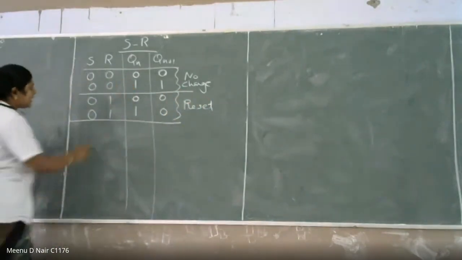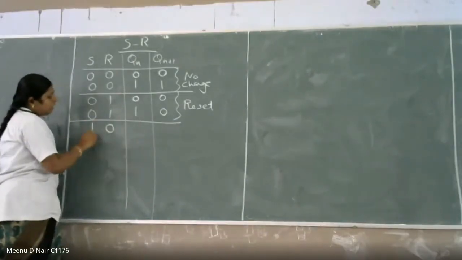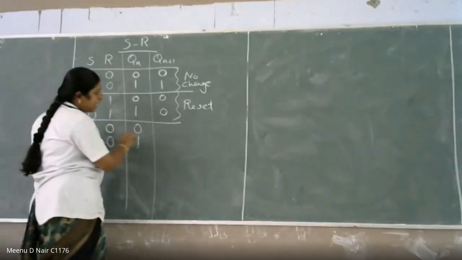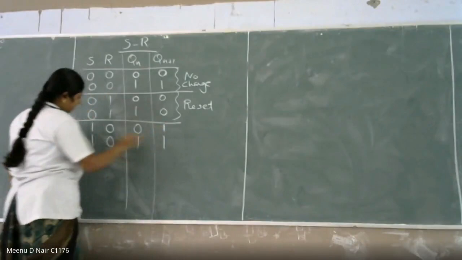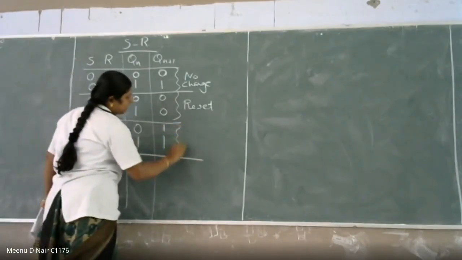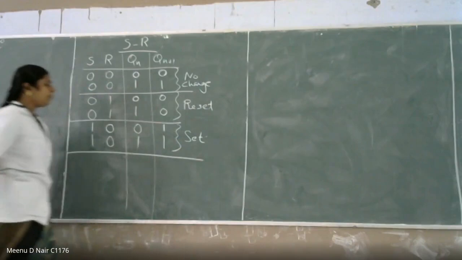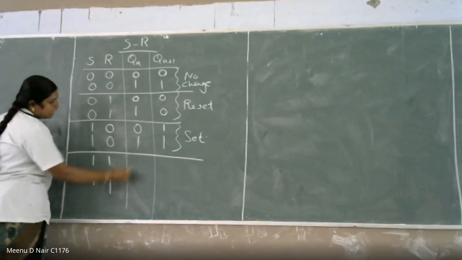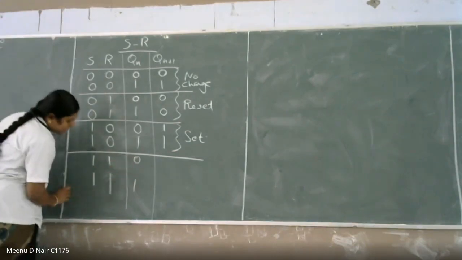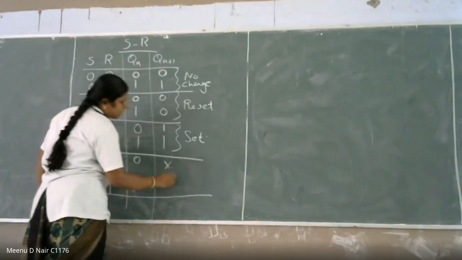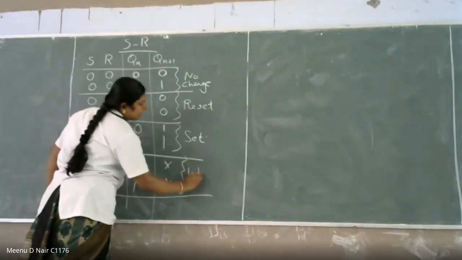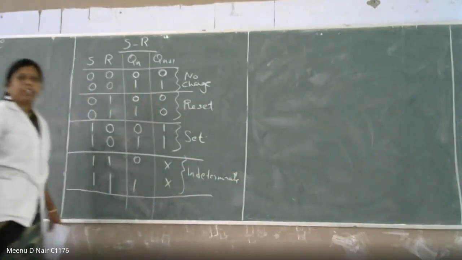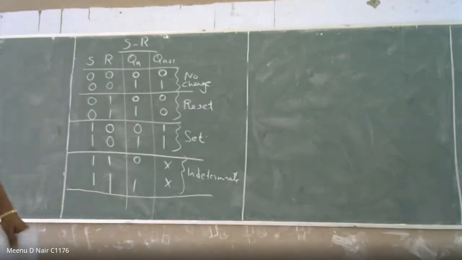Then what about the next condition? S is equal to 1, R is equal to 0. Then your present state can be either 0 or 1. So whatever be the present state, your next state will be 1. Okay, your next state will be 1. This is the condition for set. Then what about the next one? Next one is 1-1 condition. It can be 0 or 1. So you do not know what is the next state. It is indeterminate condition. This is indeterminate condition. This is what is for S and R flip-flop.